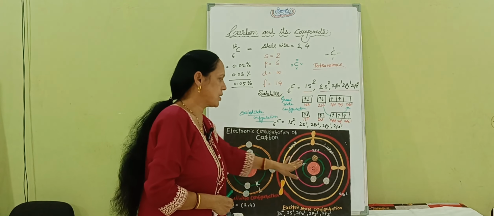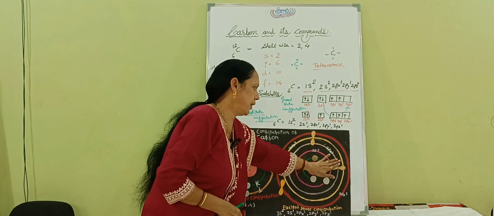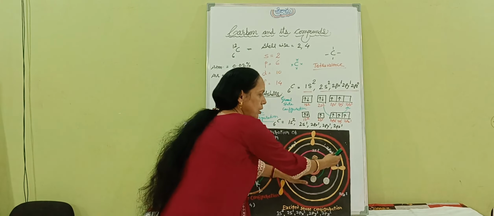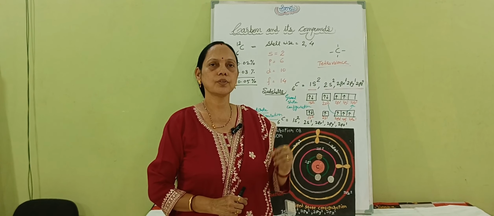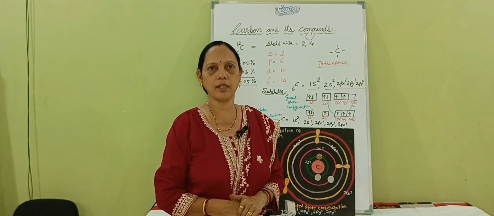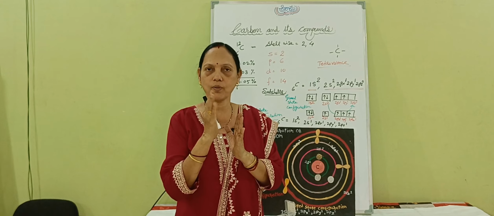Why? Because these electrons are very near to the carbon, so it is very difficult to lose 4 electrons. So carbon neither donates nor accepts electrons, but it shares electrons, and by sharing it prepares bonds and forms compounds.